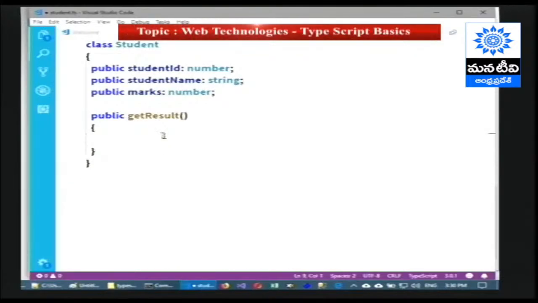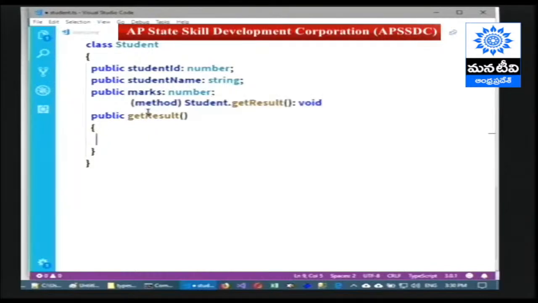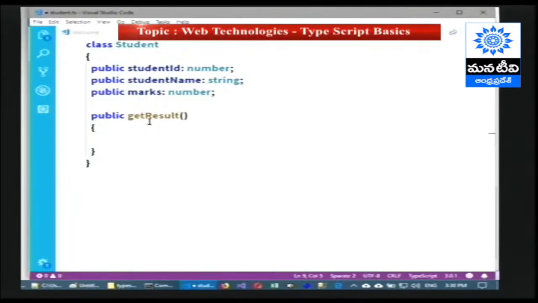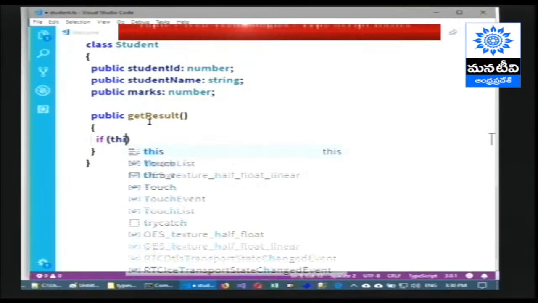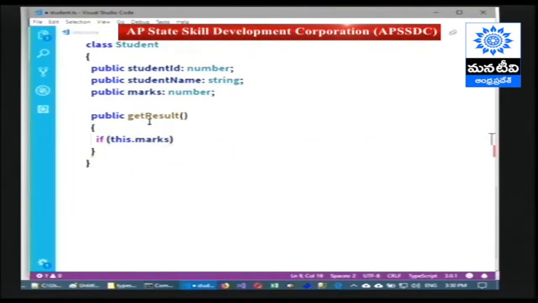Now getResult is the name of the method which is calculating the marks and finding out the result. Assume some values have been filled by the student. So the student will enter his marks, for example 80 or 90 or whatever. Then we have to check it. If this dot marks, don't forget the code this dot. This means current working object.